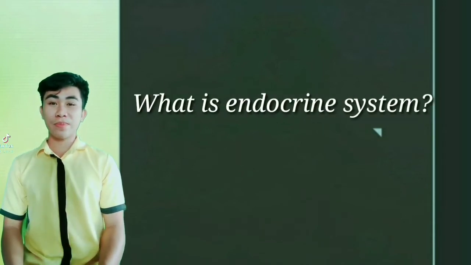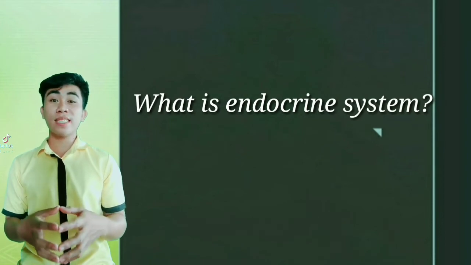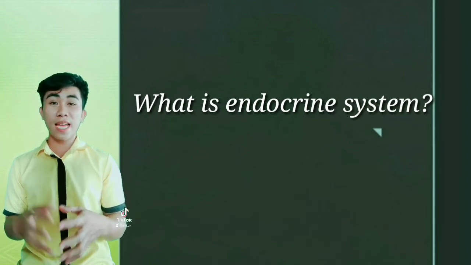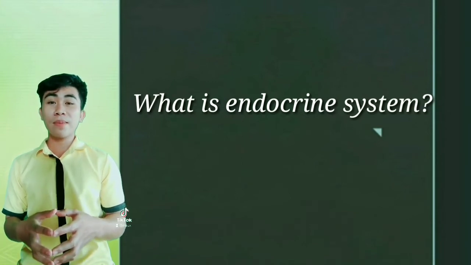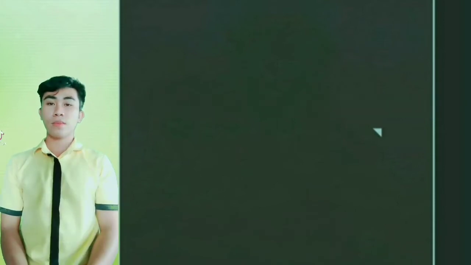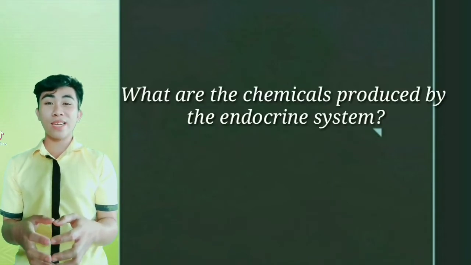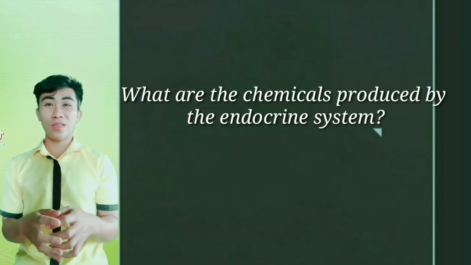We have gone so far for today's class discussion, so I will ask you, what is an endocrine system? So the endocrine system is composed of different glands and organs that secrete different types of hormones. And these hormones are very essential in the proper functioning of our body in terms of growth and development, metabolism, reproductive processes, and even our mood. And what do you call the chemicals that are produced by our endocrine system? That's right, it is called hormones.